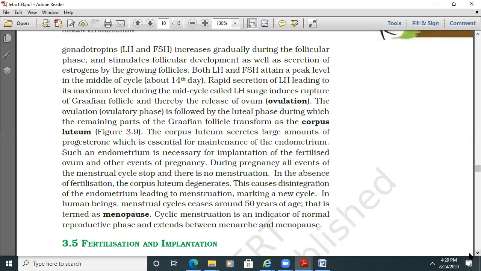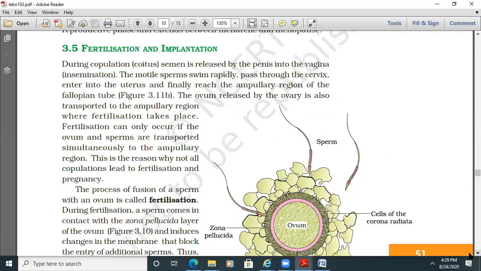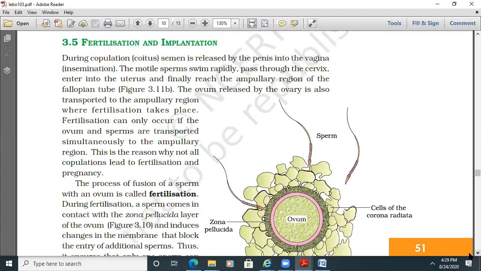Okay, now the fertilization and implantation process. During copulation, the coitus, semen is released by the penis into the vagina. We call it insemination. The motile sperms swim rapidly, pass through the cervix, enter into the uterus, and finally reach the ampullary region of the fallopian tube.